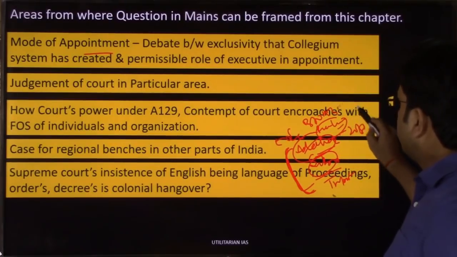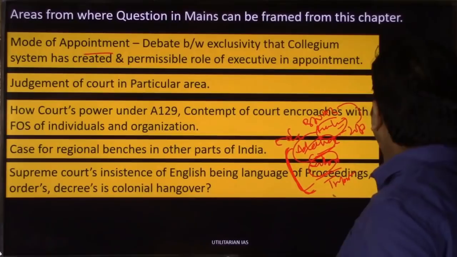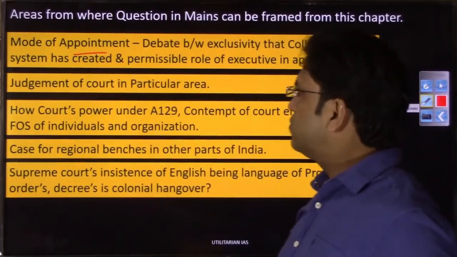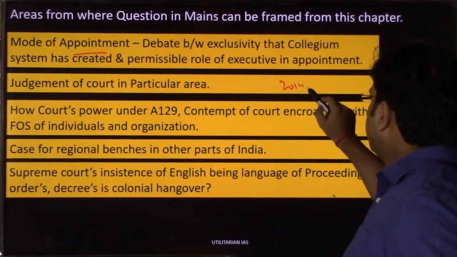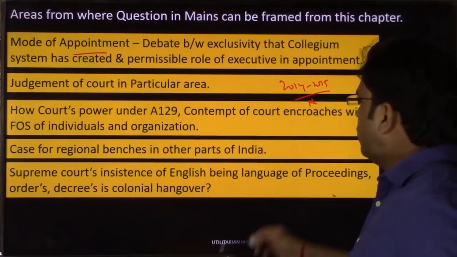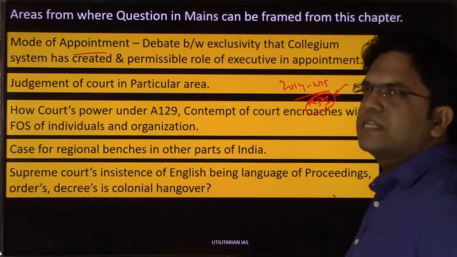So if there has not been any landmark case in a particular area, and if a question has to be framed from the static area, the first question can be from mode of appointment. If you remember, again I am saying it, in 2014, in 2015, you had this executive which was trying to carve out its role through this body called NJAC, and which was to some extent right as well,